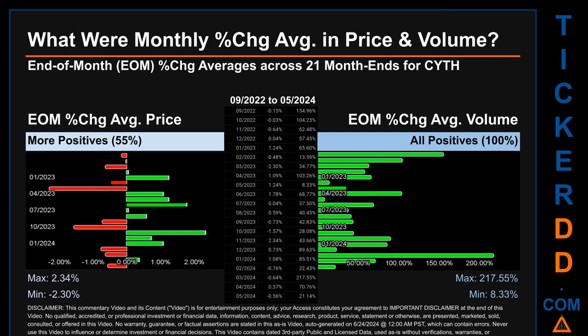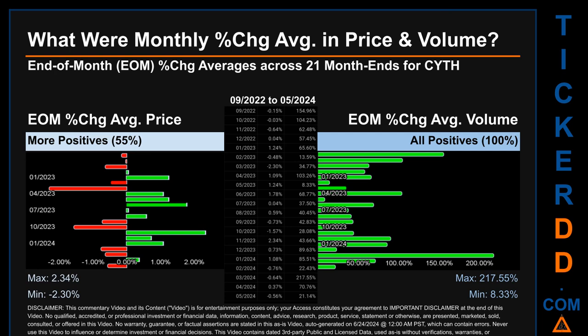From 09/2022 to 05/2024, 12 out of 21 month ends had a positive percentage change in average price. That is, 55% of month ends saw a positive percentage change in average price. In terms of volume, 22 out of 21 month ends had a positive percentage change. That is, 100% of month ends saw a positive percentage change in average volume.